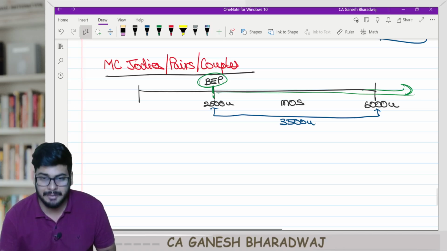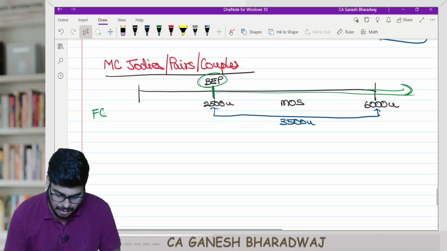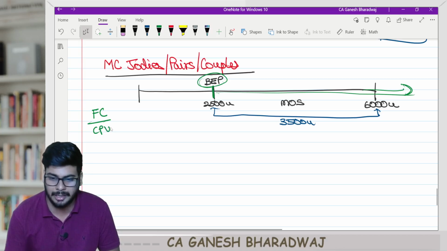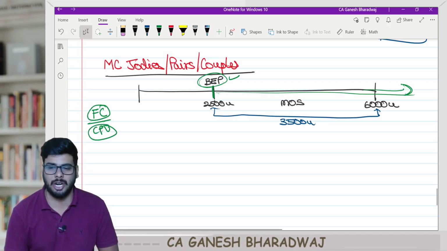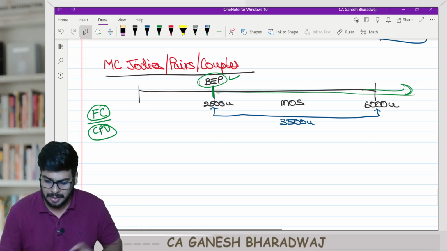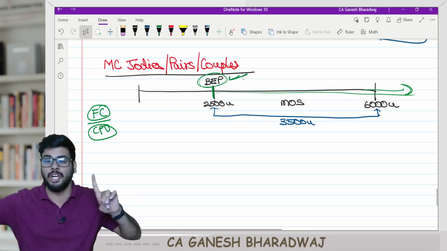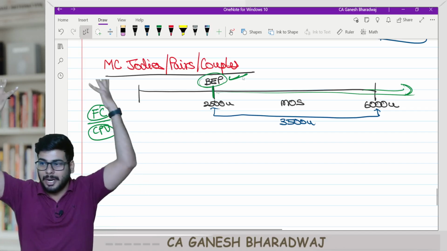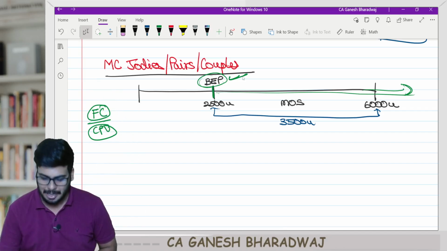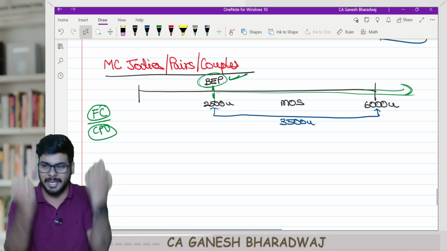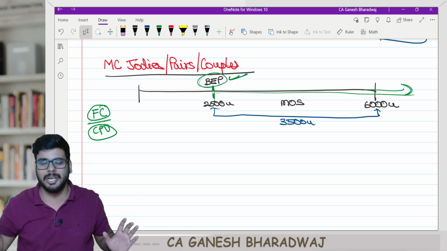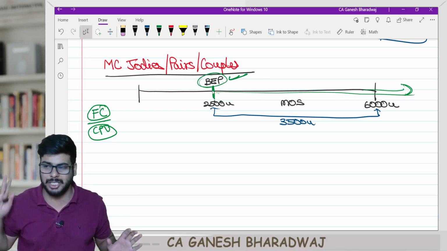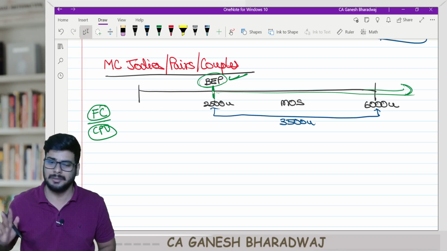So your break-even point, how do you calculate? Fixed cost divided by contribution per unit, correct? Break-even point can change only if there is a change in either your fixed cost or your contribution per unit. If not, break-even point will not change. If your volume increases, you will enjoy more margin of safety, because the first 2,500 units would have already recovered your entire fixed cost. Any unit I sell over and above this is only going to be my balancing figure called margin of safety. Margin of safety is a balancing figure. Are you clear with this?